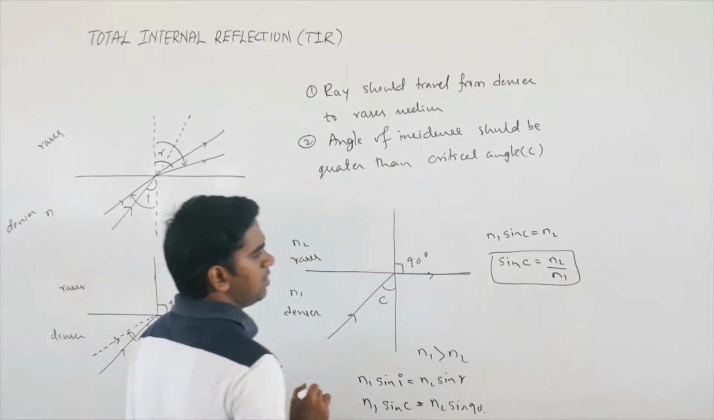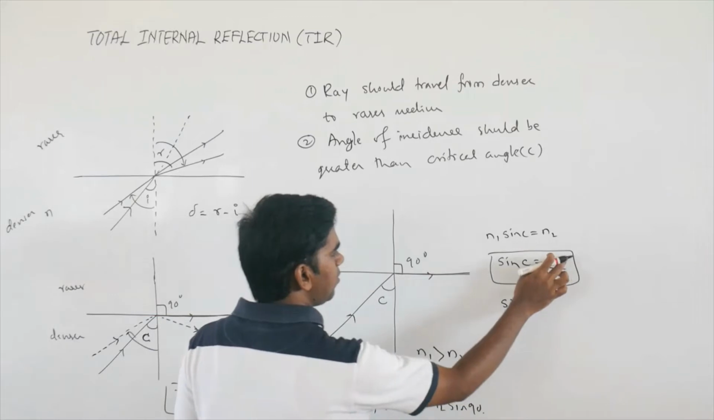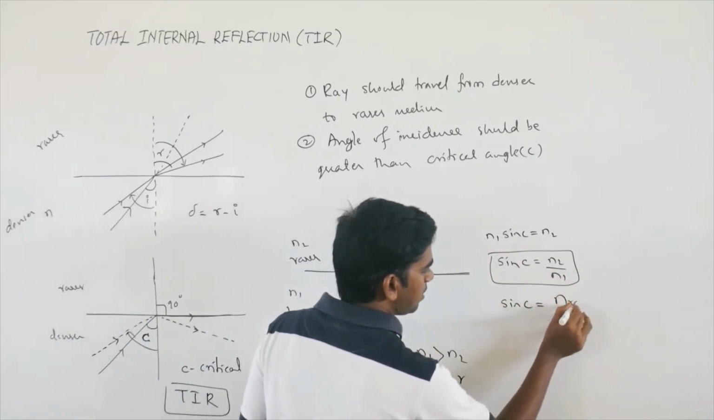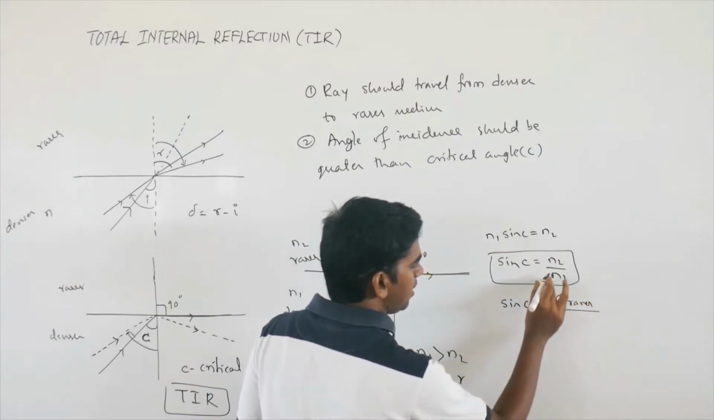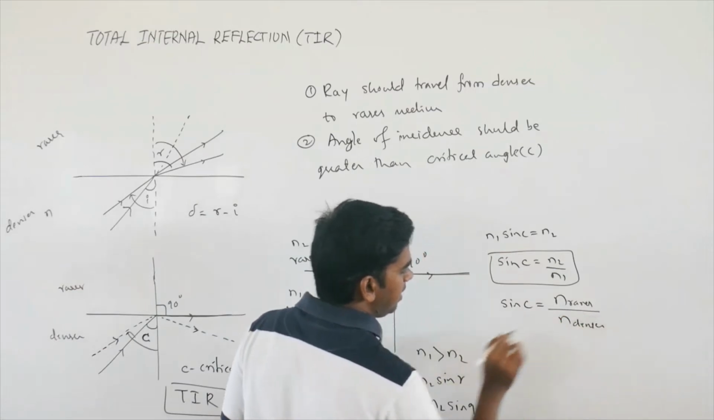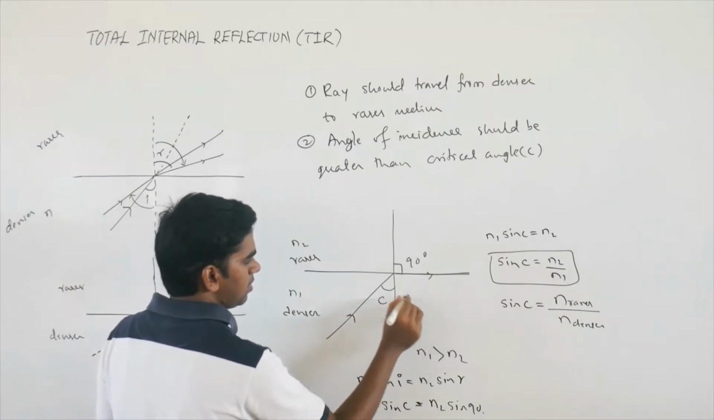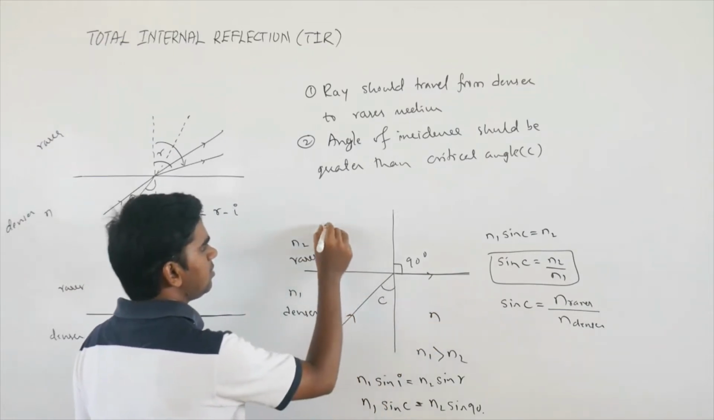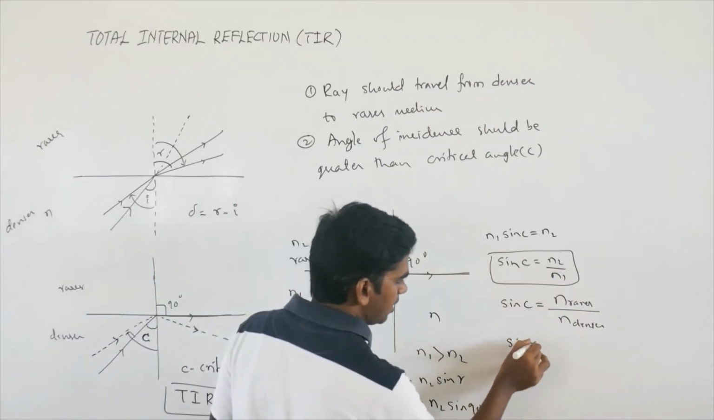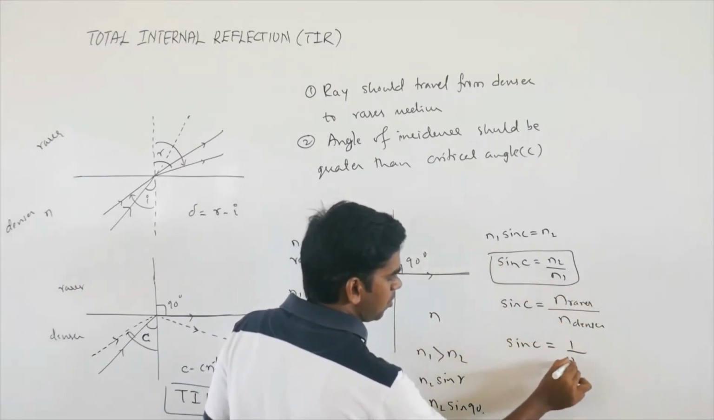This is the formula for critical angle. You can write sin C equals N2, the refractive index of the rarer medium, divided by N1, the refractive index of the denser medium. If the rarer medium is air, its refractive index will become 1, and the denser medium has some known refractive index n. So sin C will become 1 by n.